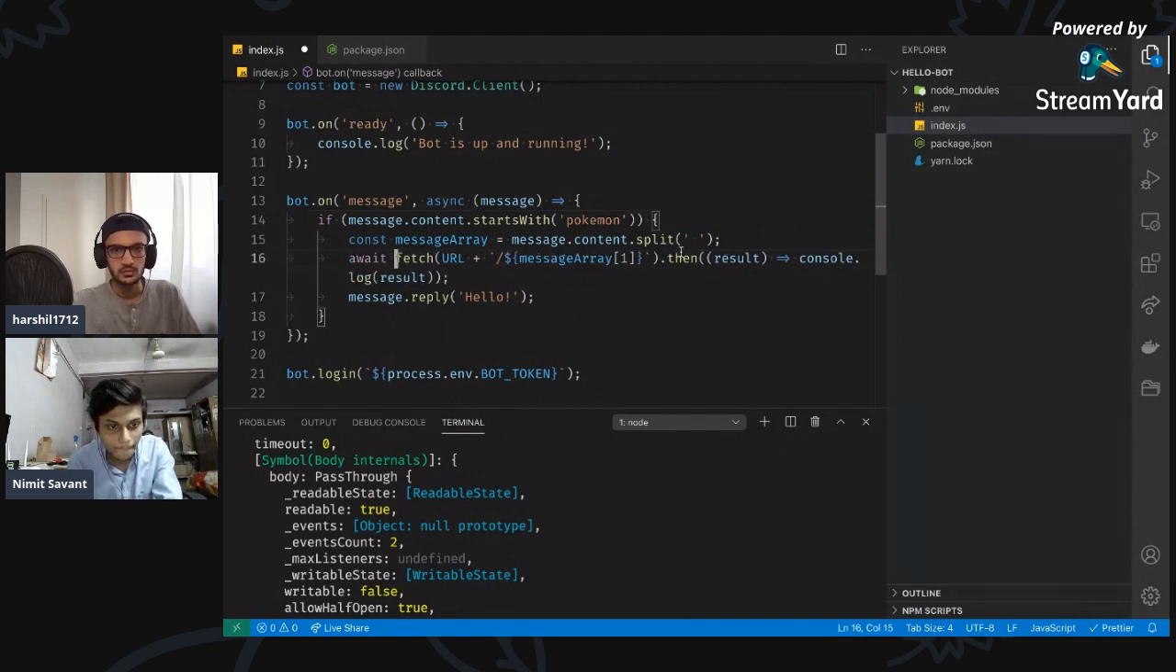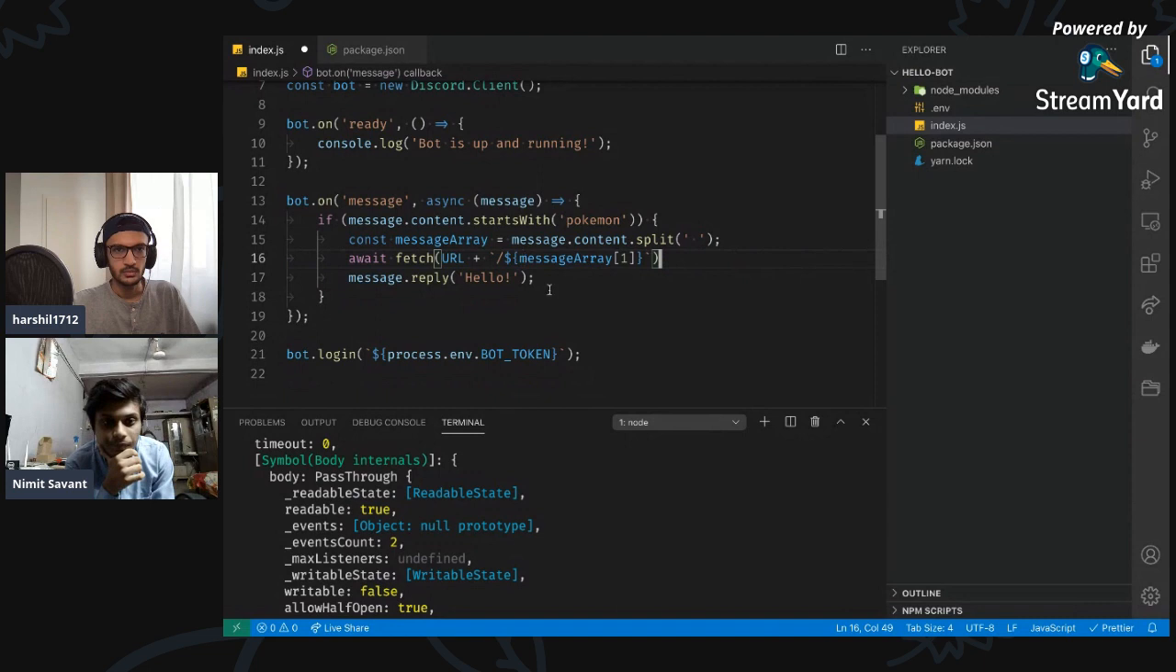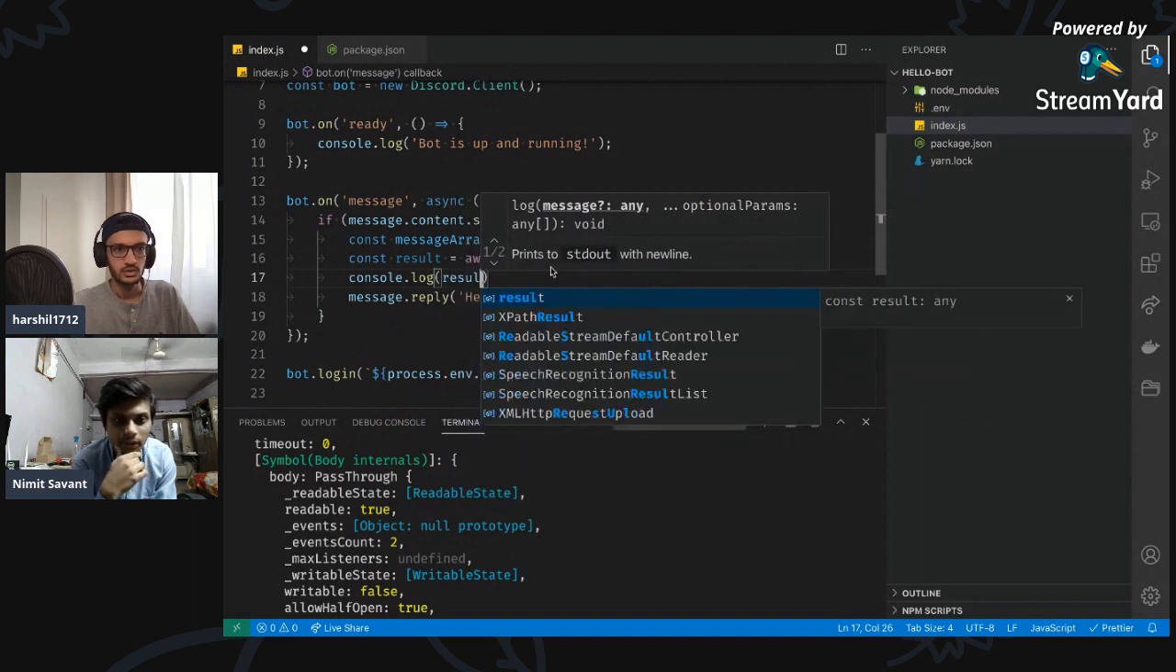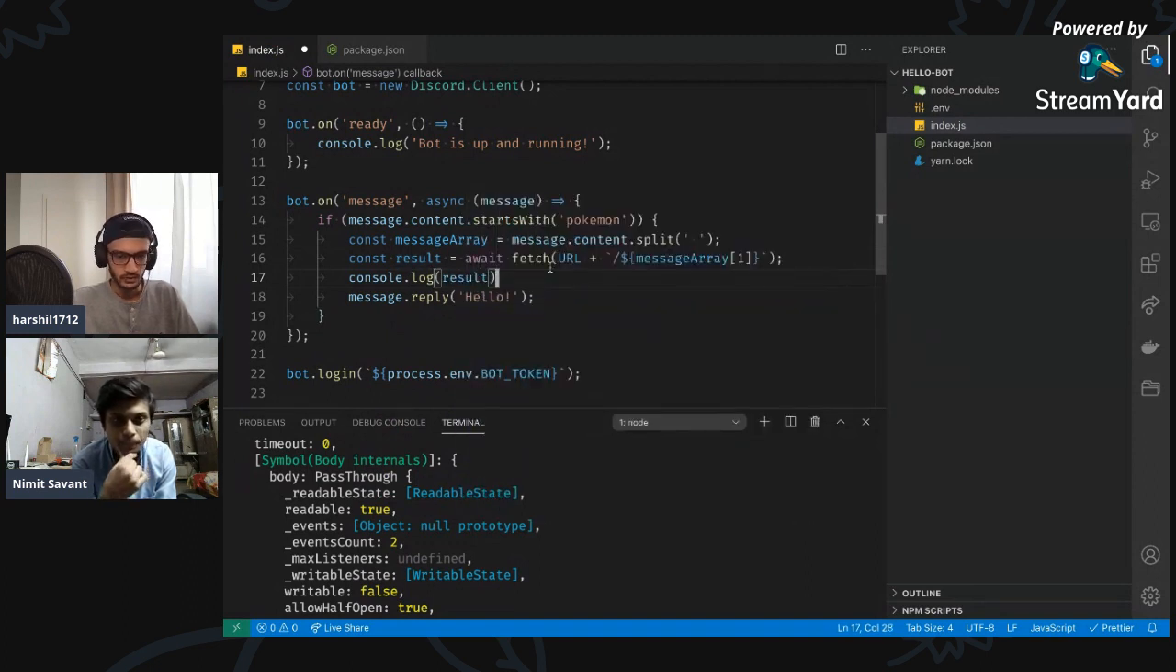But then we don't need dot then, right? We don't need that. I'm just assuming that this can be called visual, and then we can do console dot log visual. We also got a message from yours: await before fetch and async before message. Yeah, that's what we did.